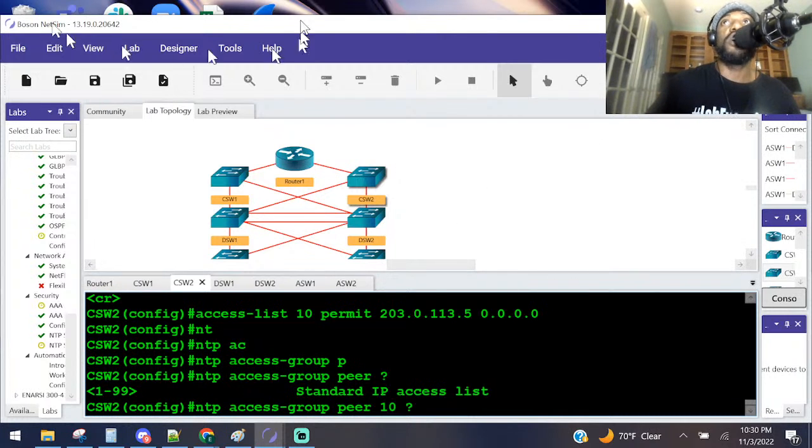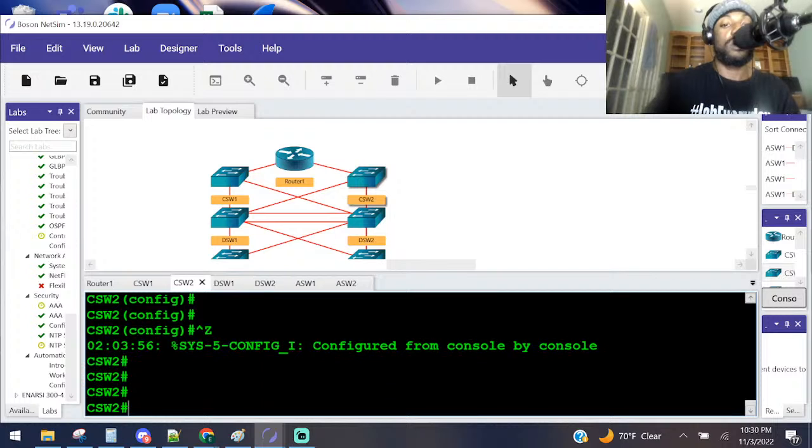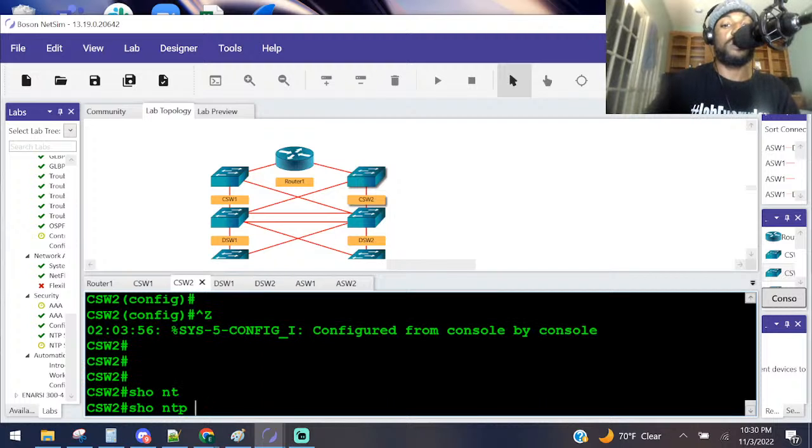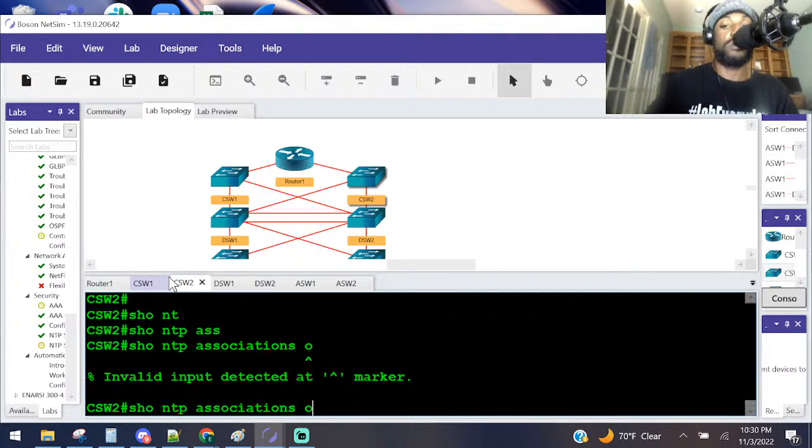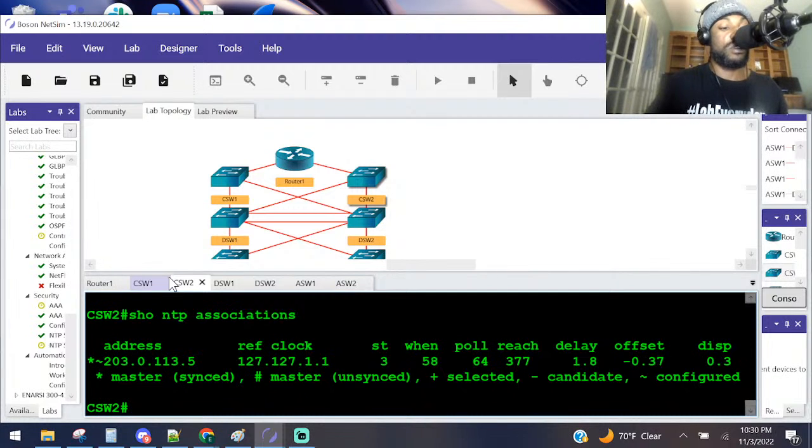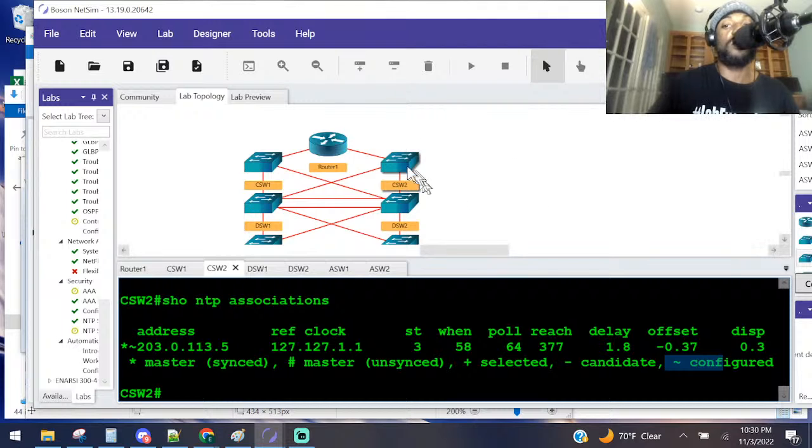On both the switches, you should use the following command. That's what it is. Show NTP associations. Oops. We are synchronized still, right? How? Because we have that star that lets us know we have a master clock that we're referencing, and the tilde means it was manually configured.